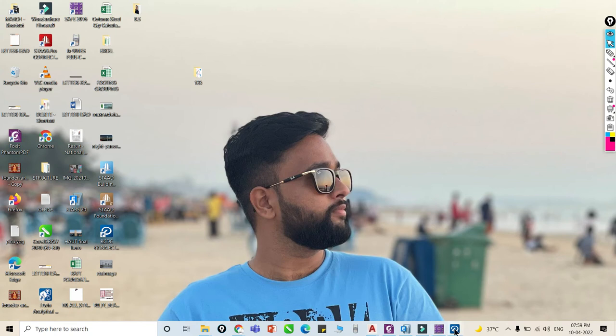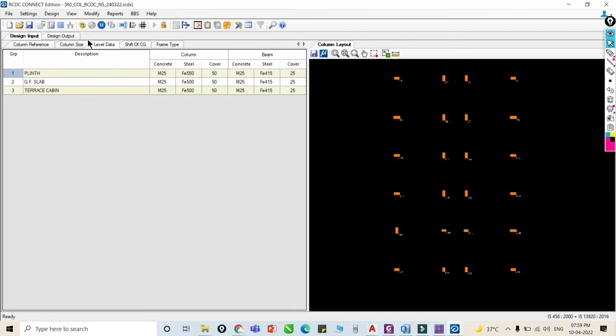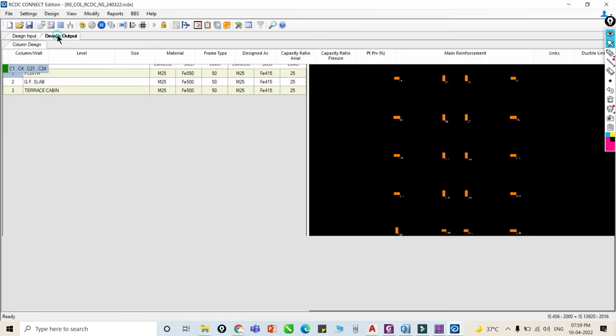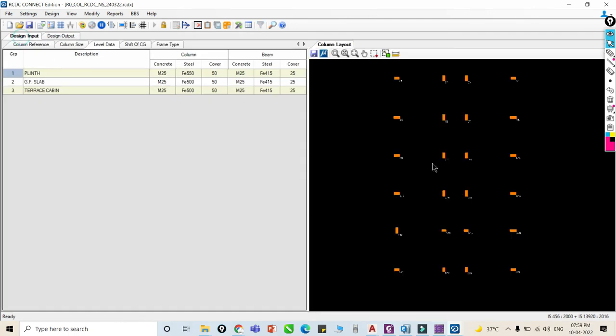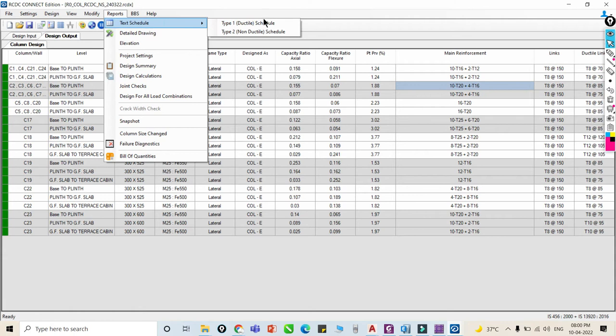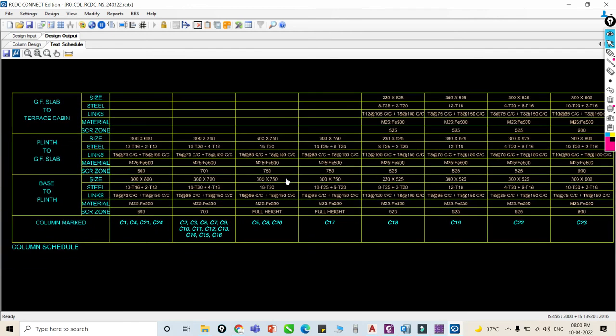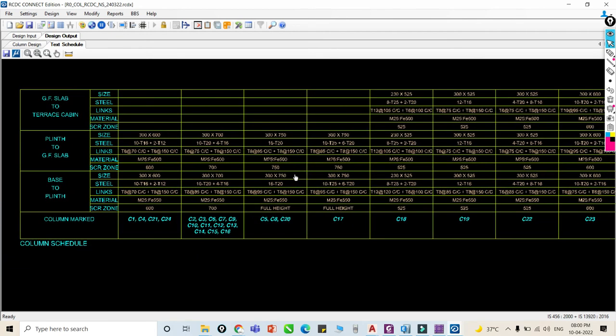Now you can see in this RCDC, this is the design of column, right. So we will do how to design a column, and why this software is used. We will discuss these things also. So you can see this is all our column C1, okay. So we'll do this designing, okay. This required reinforcement we will get directly, okay. If you want a report, you can generate your report, right. So it is our report. So within a single click you can download your report, right. So this is our RCDC software that we are going to use, okay.